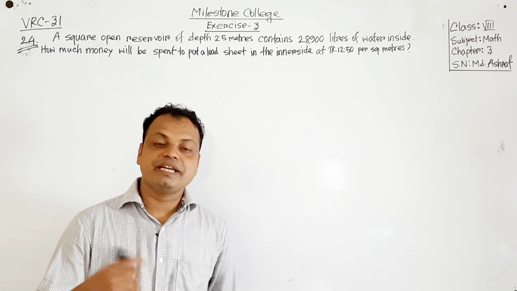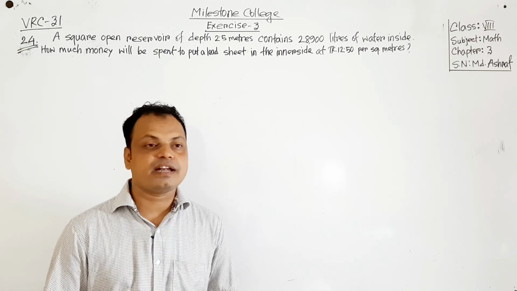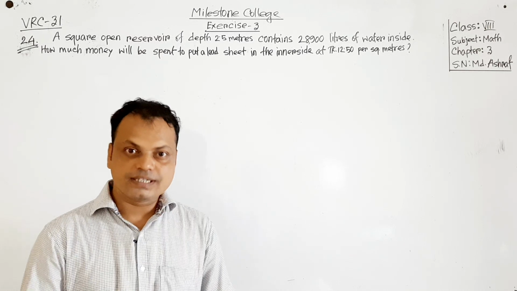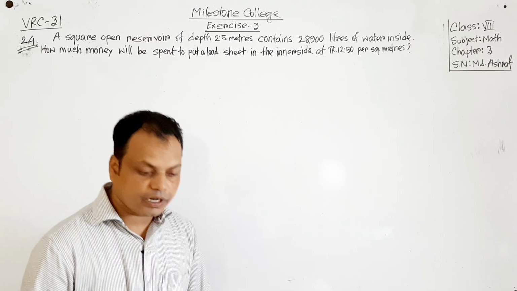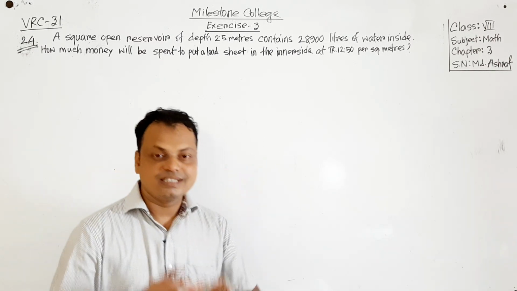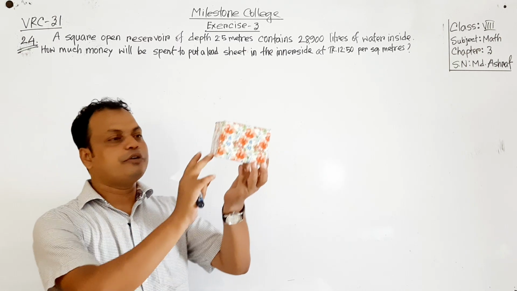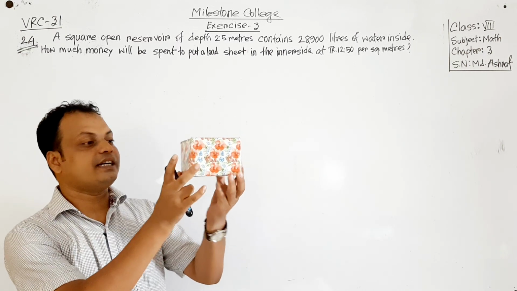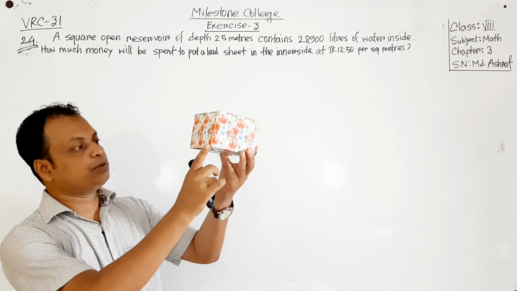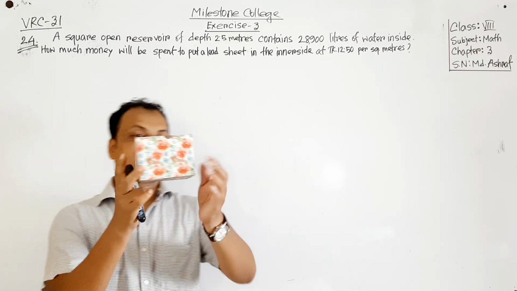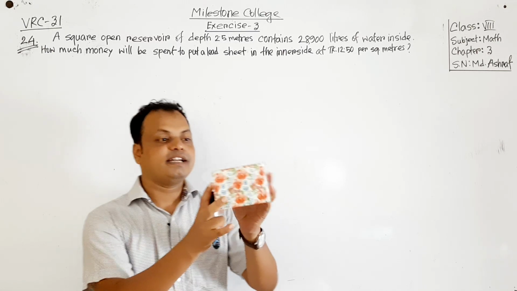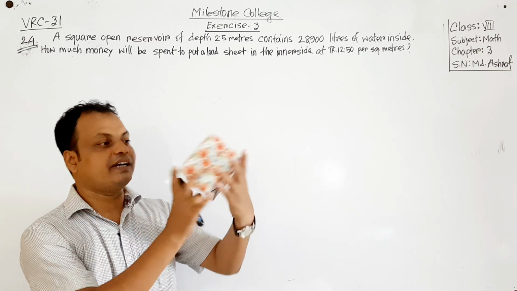A reservoir may be square shape, rectangular shape, or circular. I want to show you a reservoir. This is a square reservoir, so all 4 sides will be equal, and it's an open reservoir. There is no cover, and this is the bottom.